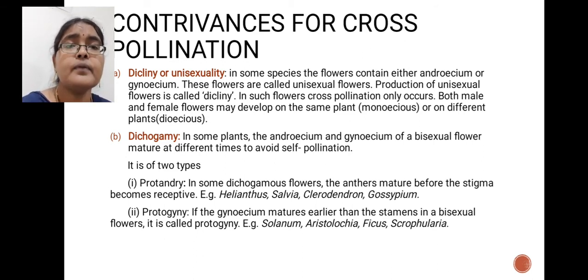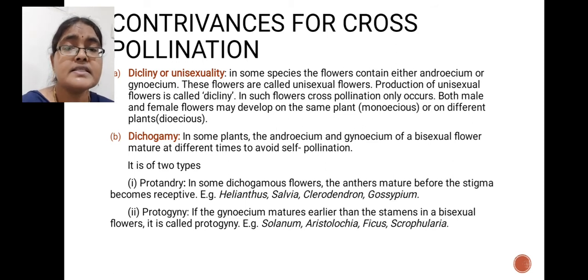So this is about dicliny or unisexuality. Because of this kind of formation of unisexual flowers, this helps to promote cross-pollination. So this is one contrivance or adaptation for cross-pollination. Second adaptation is called dichogamy.